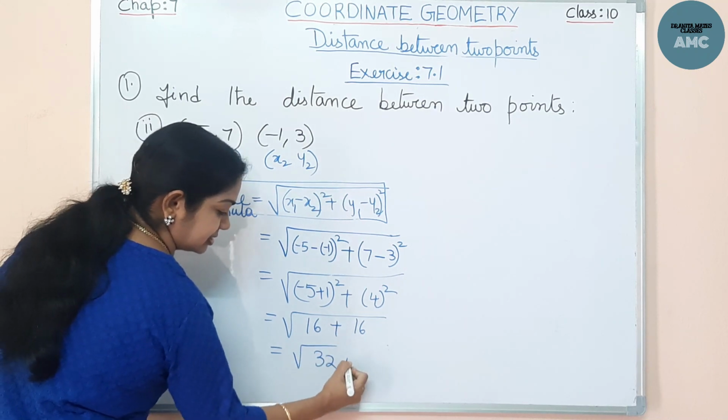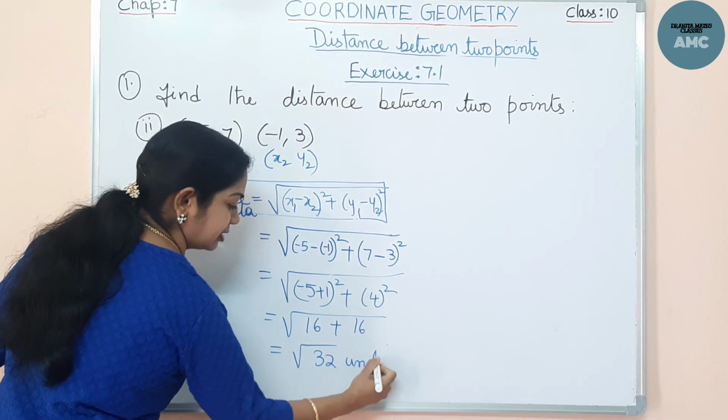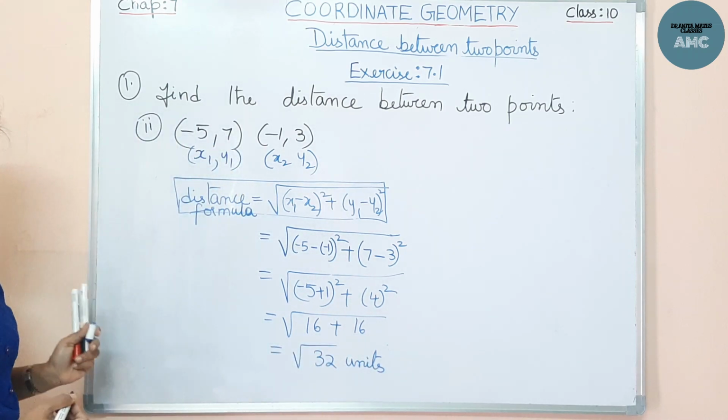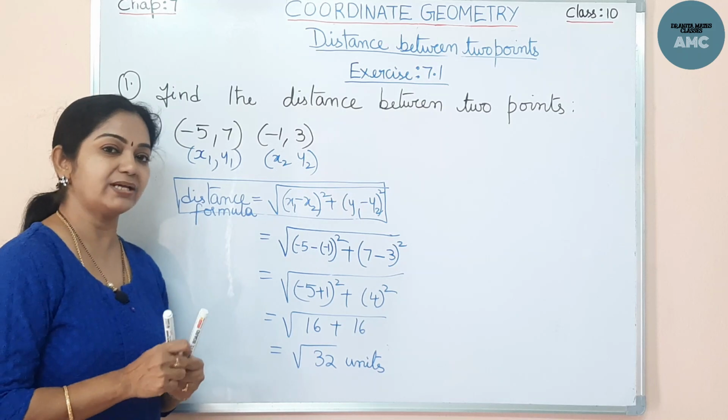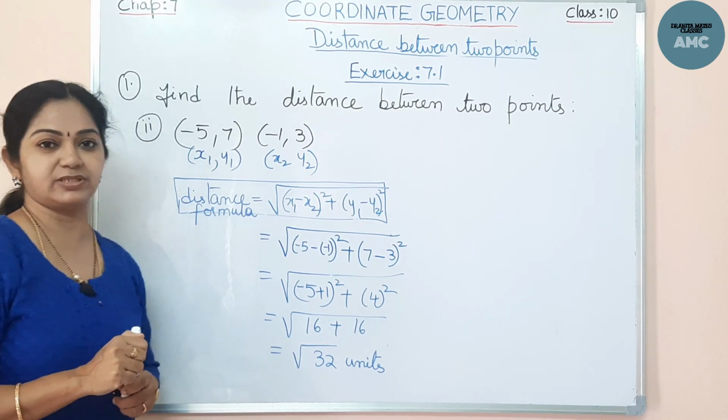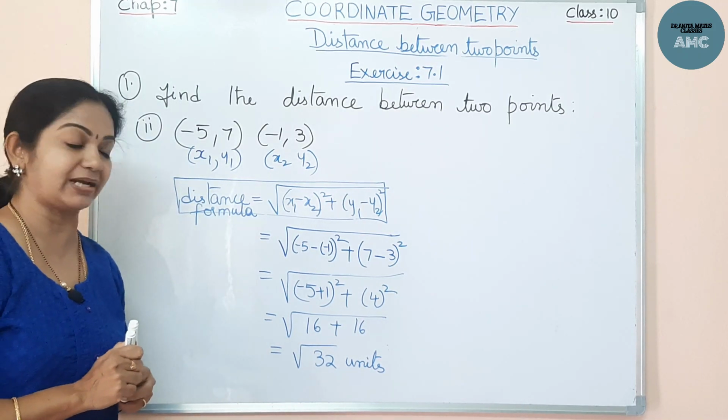Units. So this is the distance or the length, isn't it? So under root of 32 units. This is the answer for this problem. And likewise, there are few more problems in the first bit itself. You do it, practice for yourself.